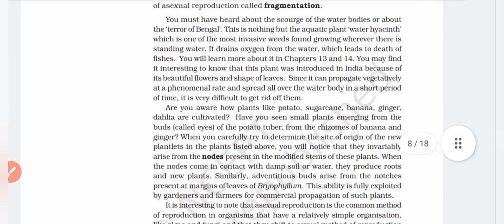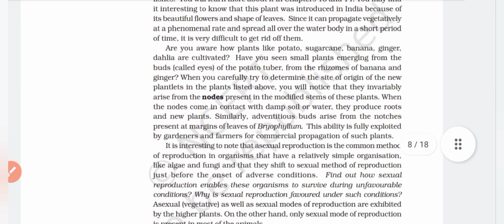Are you aware how plants like potato, sugarcane, banana, ginger, dahlia are cultivated? Have you seen small plants emerging from the buds that is called eyes of the potato tubers? From the rhizomes of banana and ginger.